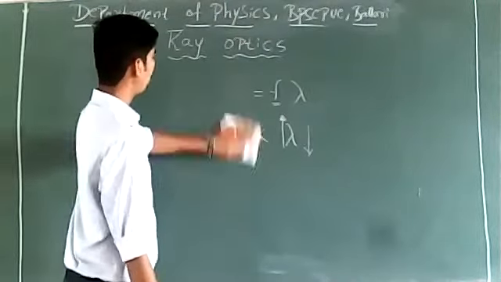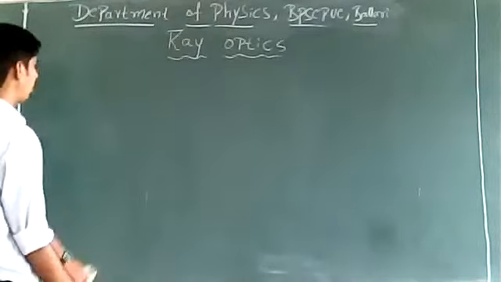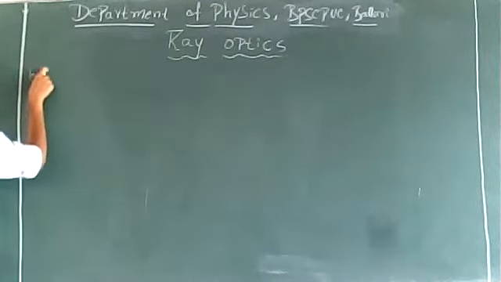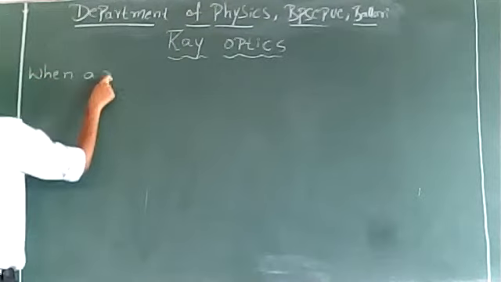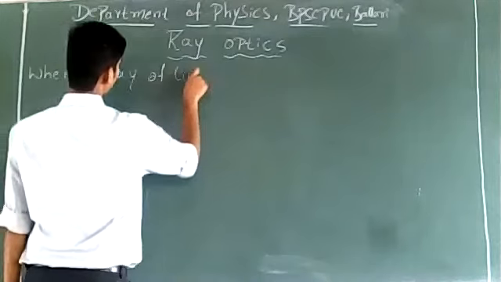So this is all regarding the basic ideas of interaction which we have studied in the last class. Now, we'll try to understand what happens when a ray of light travels from rarer to denser medium.